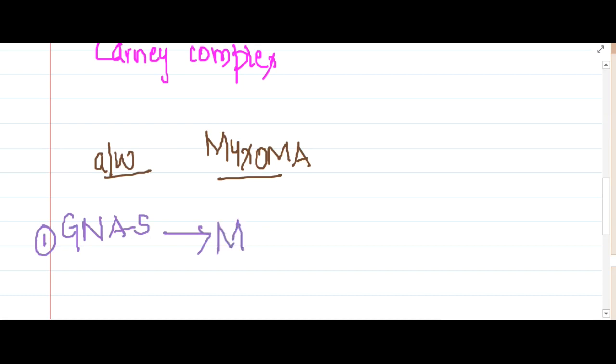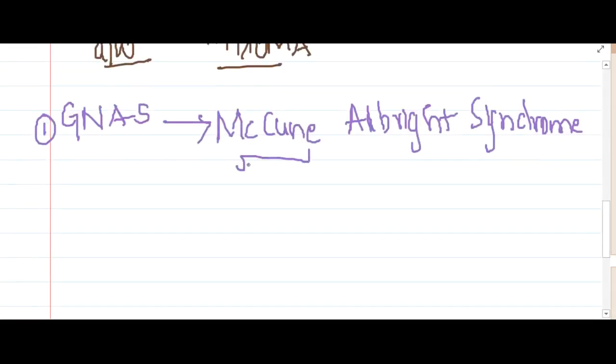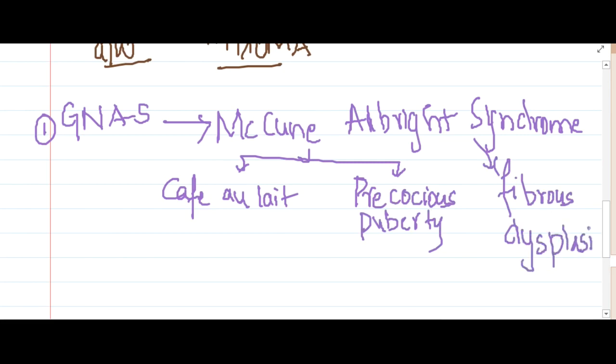This will lead to McCune-Albright syndrome. McCune-Albright syndrome is associated with myxoma. This McCune-Albright syndrome contains three things. One, it includes café-au-lait spots, which are present in McCune-Albright syndrome and also in neurofibromatosis. Then it is also associated with precocious puberty, and with fibrous dysplasia. So this is the triad for McCune-Albright syndrome.